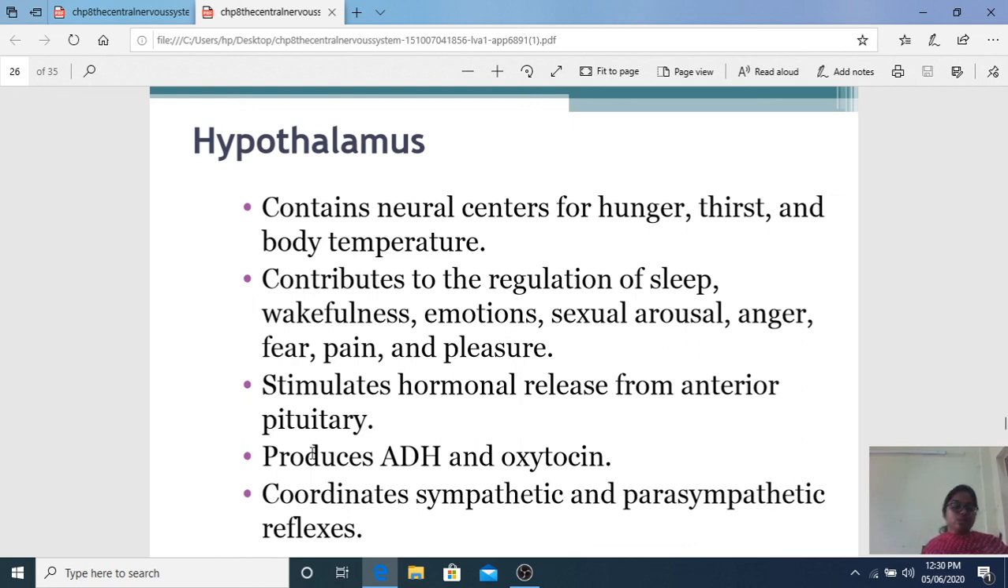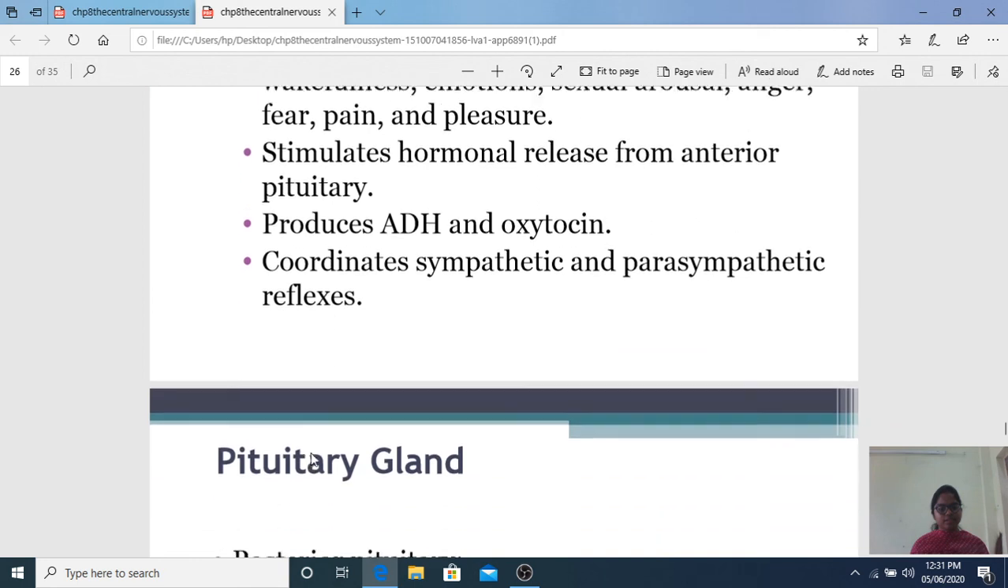Hypothalamus, I told you repeatedly, hypothalamus contains neural centers for hunger, thirst, and body temperature, regulation of sleep, emotions, sexual arousal, anger, fear, pain, and pleasure. It also stimulates hormonal release from anterior pituitary. It produces ADH and oxytocin also. It coordinates sympathetic and parasympathetic reflexes.